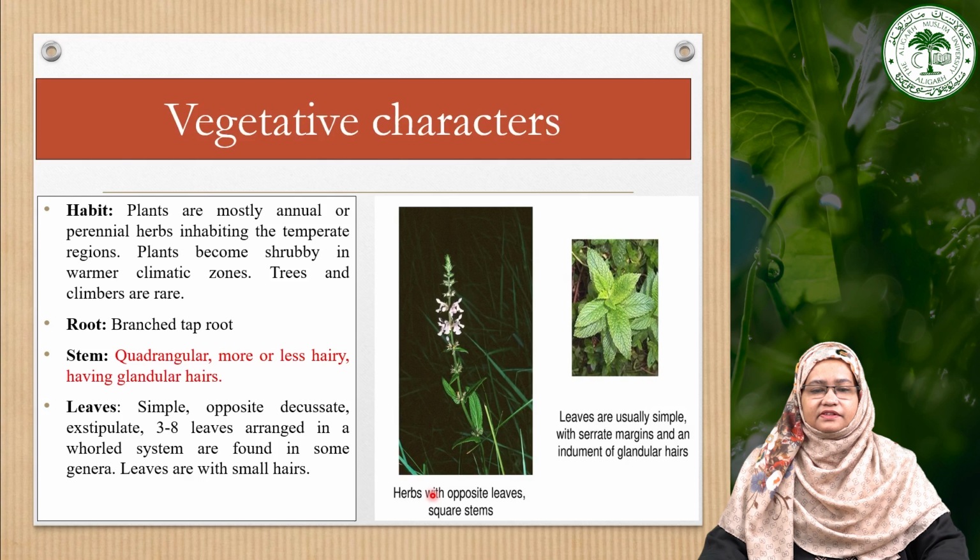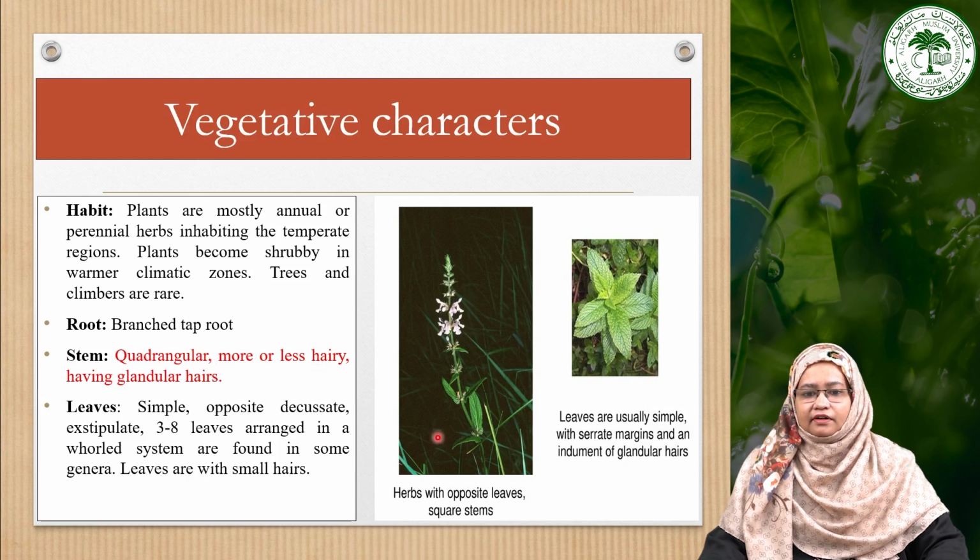Now moving towards the vegetative characters of this particular family. First, the habit. Plants of this family are mostly annual or perennial herbs, mostly inhabiting temperate regions, and plants become shrubby in warmer climatic zones, while trees and climbers are rare in this family. They have a branched taproot system. The next important part in this family is the stem. They have a quadrangular stem with glandular hairs on their plant body, especially on their stems and leaves.